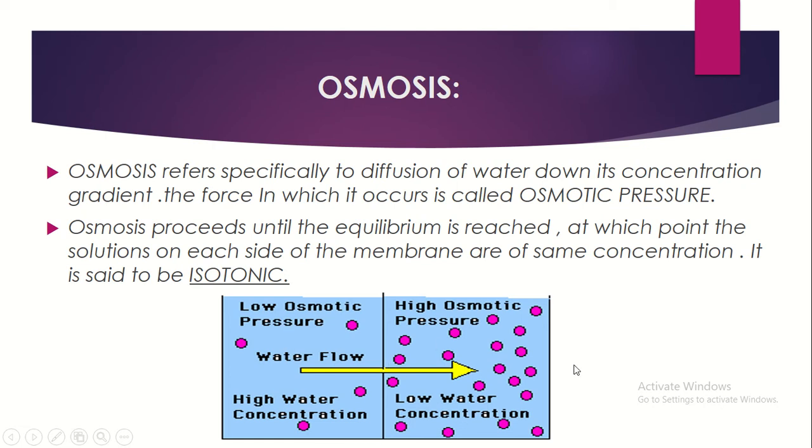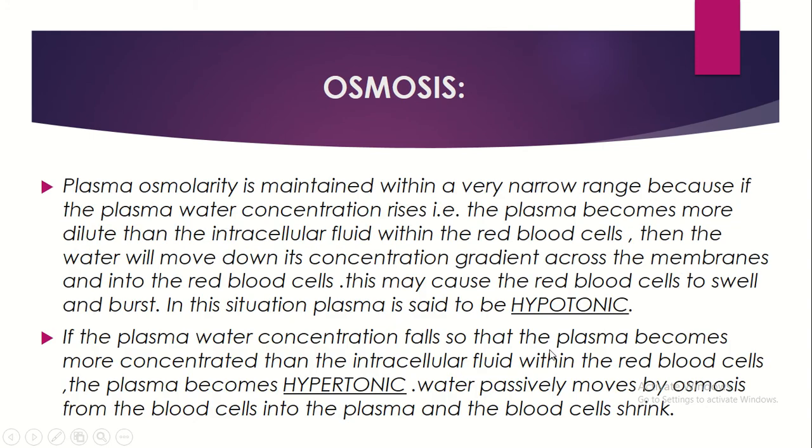So an equal amount of water is being spread here. You can see this solution is called the isotonic solution. Basically, there are three main solutions: isotonic, hypertonic and hypotonic. This is isotonic, which means both sides maintain equal concentrations. That is called isotonic. Next we can see hypotonic and hypertonic.